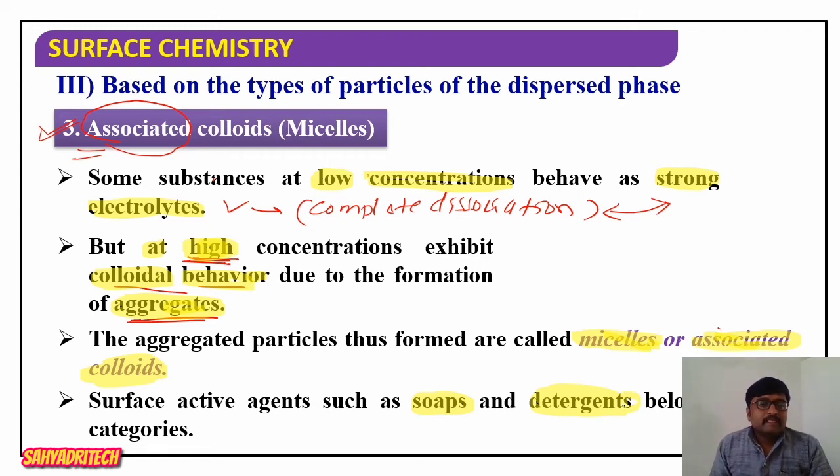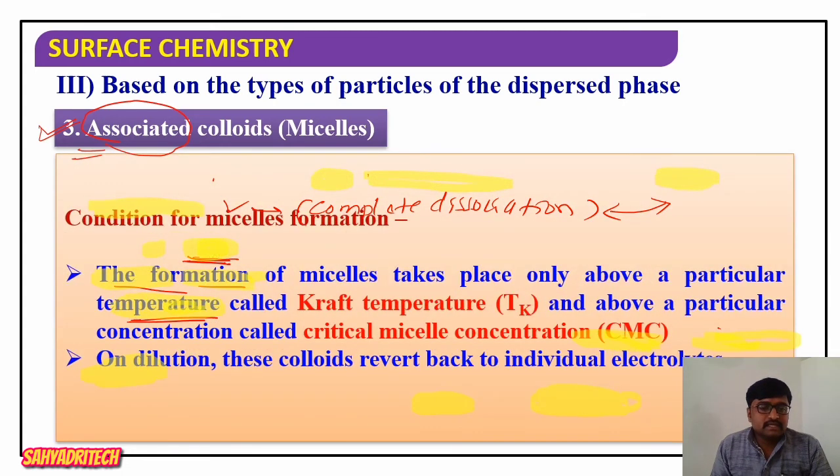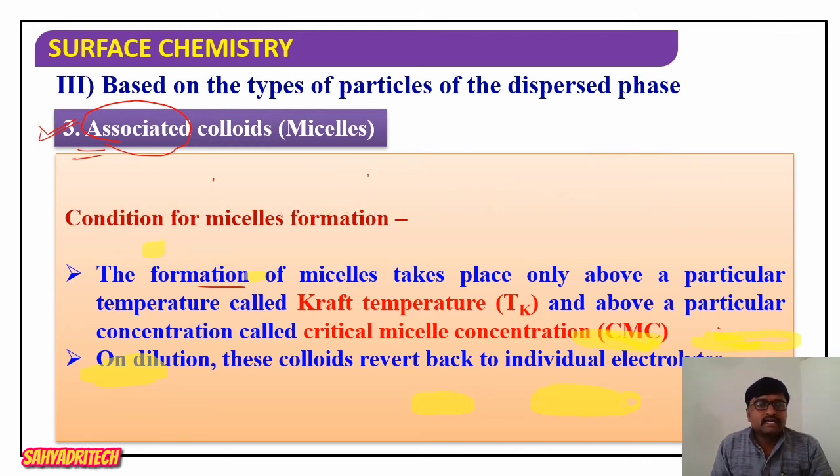Well, now if I consider the condition for micelle formation: as we said, at low concentration that substance acts as a strong electrolyte, but at higher concentration there will be formation of aggregates. That aggregate formed is called an associated colloid, or also called a micelle. Now, does micelle formation take place at all concentrations and temperatures? Micelle formation is influenced by two factors.